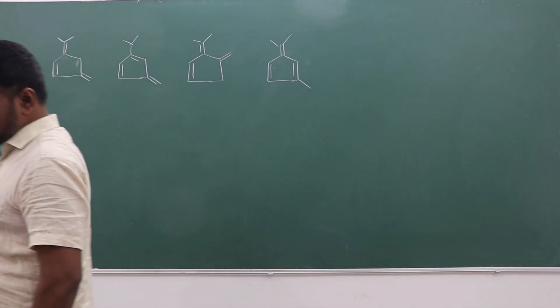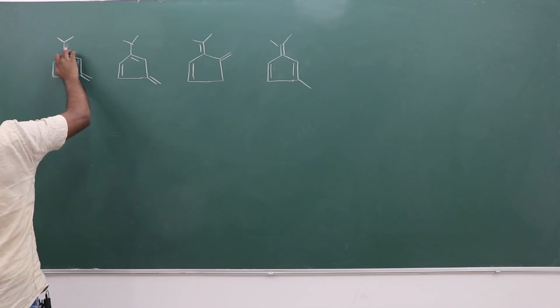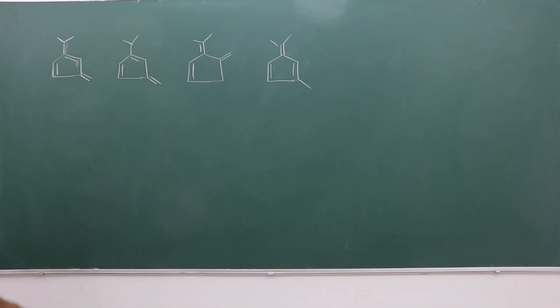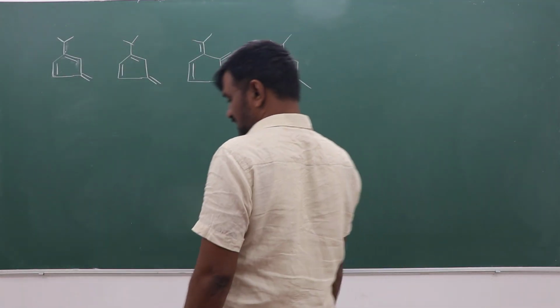See, listen. If it is more acidic in nature, which one may it be? Right, here this example is given like this. In these 4 examples, which of the following hydrocarbons is more acidic in nature?